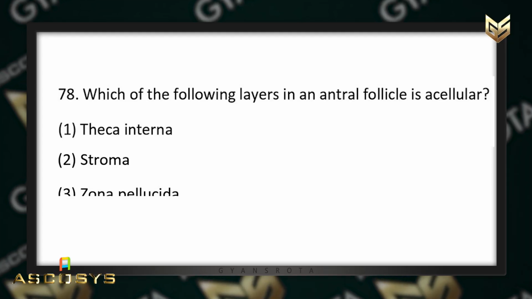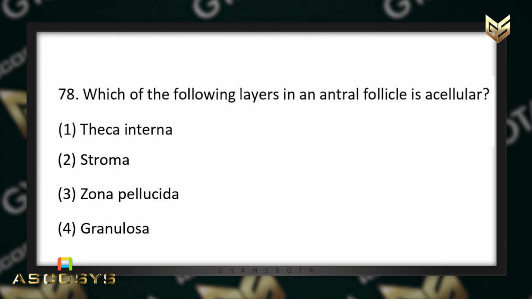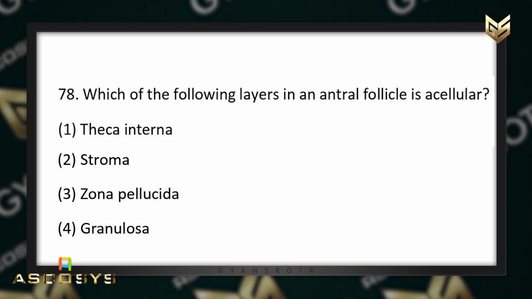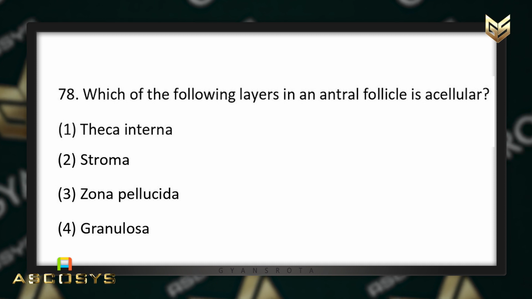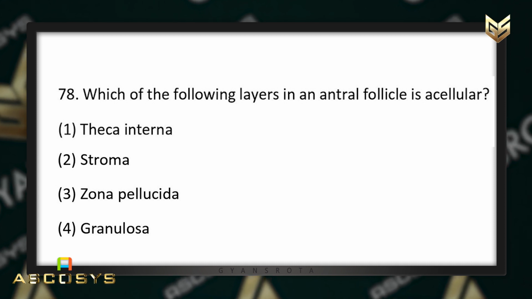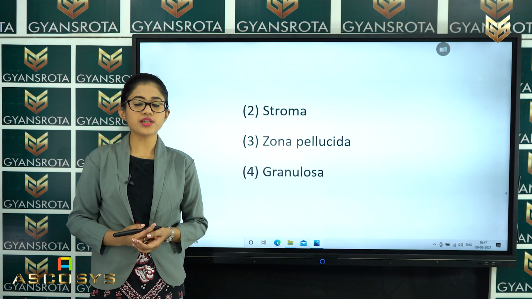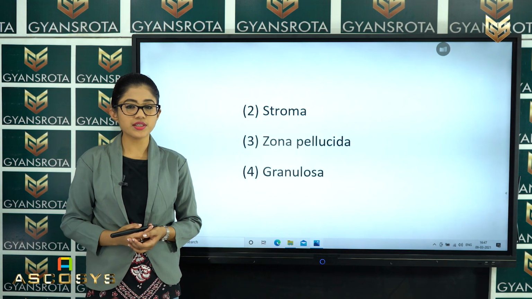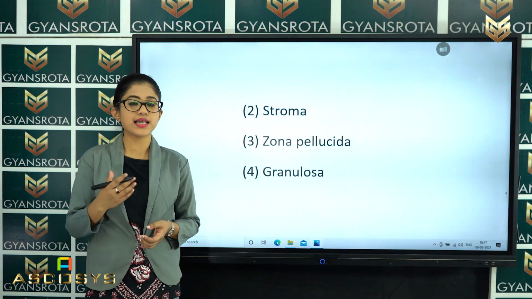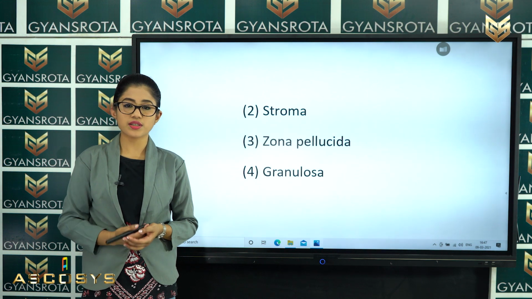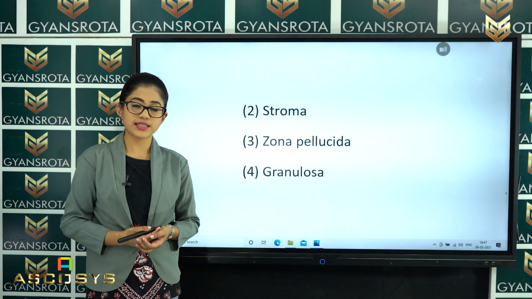Which of the following layers in an antral follicle is acellular? First is theca interna, second is stroma, third is zona pellucida and the fourth is granulosa. So, this question is from the chapter Human Reproduction. There we have the layers which are present in the ovum cell and that is useful for the fertilization process. So, which among them is the correct answer?